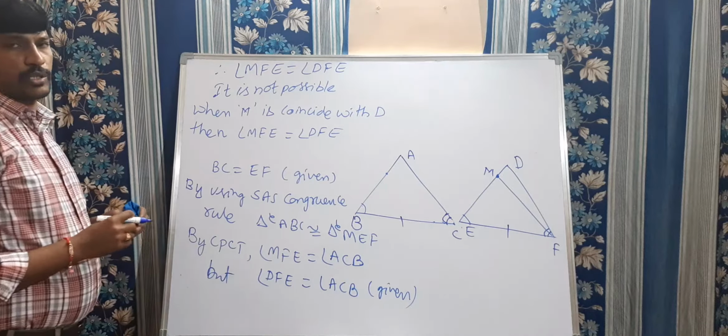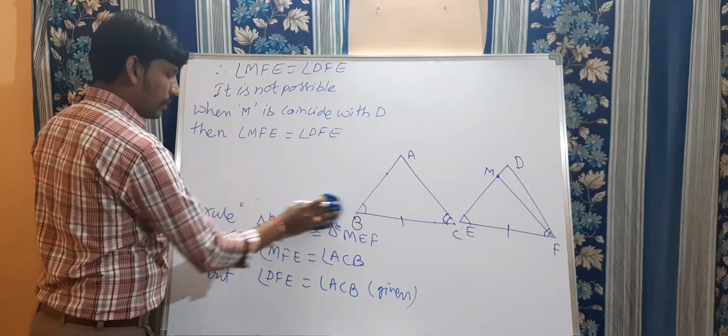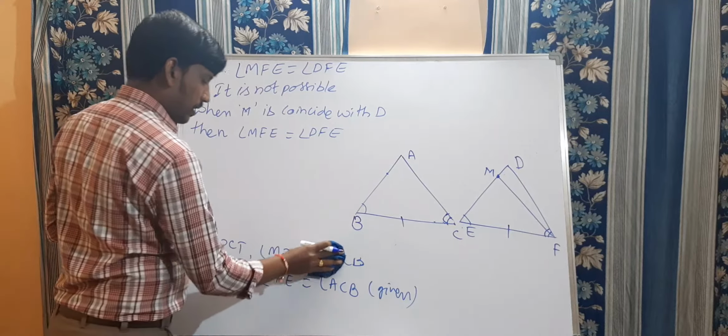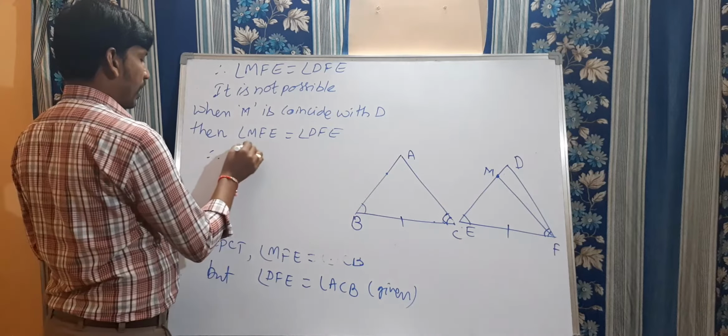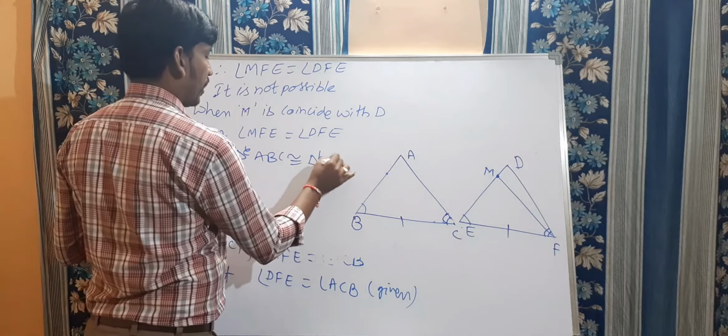Then only it is possible. So therefore we can say that triangle ABC is congruent to triangle DEF.